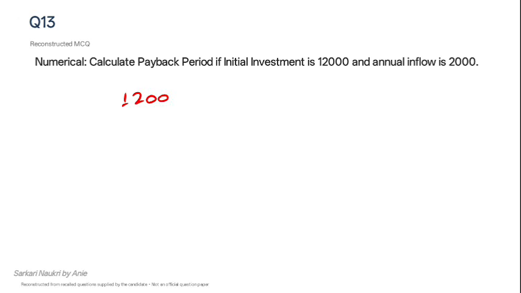Initial investment was 12,000 and the annual cash flow was 2,000 rupees. So within 6 years, whatever the investment was done will come back as a return. So the answer will be 6 years.